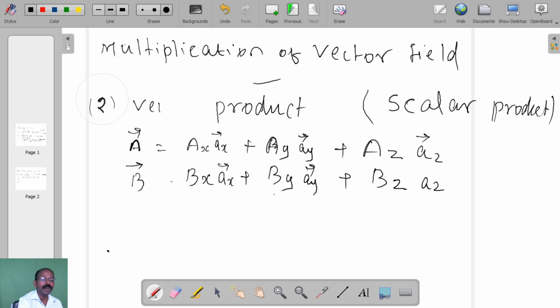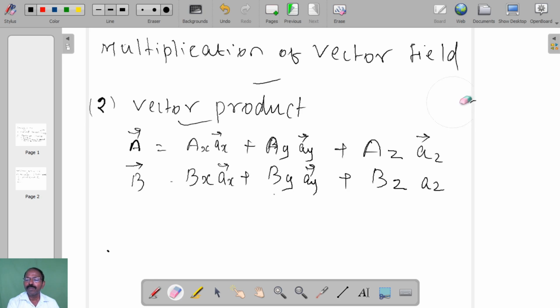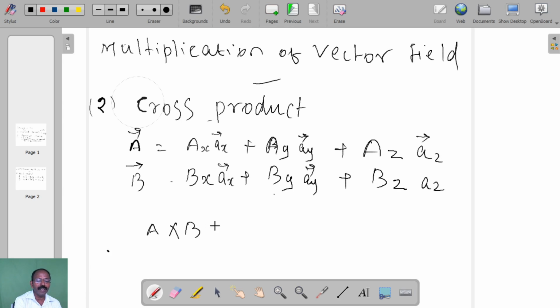So dot product and cross product. How will you perform the cross product? Two vectors are given, A vector and B vector. To perform cross product, you have to go for A cross B, in the sense A vector cross product B vector.